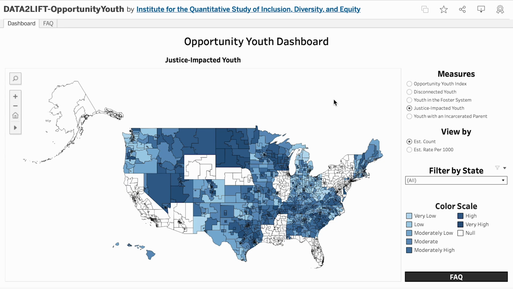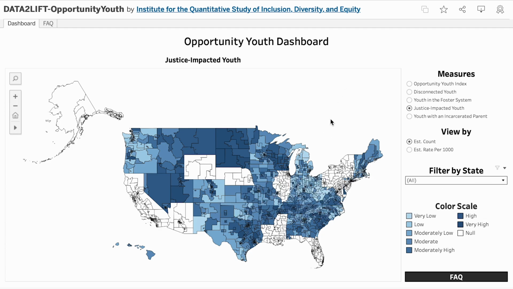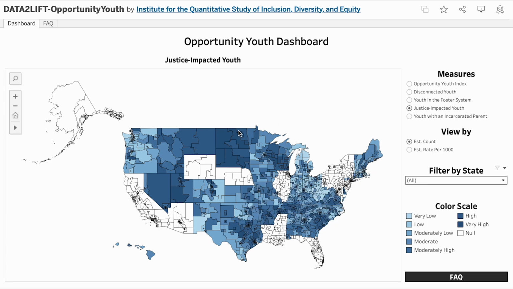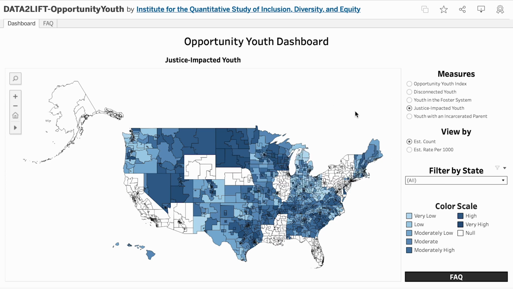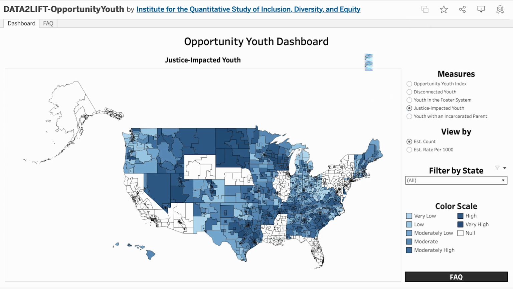Local police departments voluntarily submit local statistics to the FBI through the National Incident-Based Reporting System and the Summary Reporting System. Due to a recent switch in the FBI's desired reporting format, reliable data for youth arrests only exists for approximately half the United States, which is reflected in this version's data maps for this variable. This is also why the Opportunity Youth Index is only available for about half of the country.